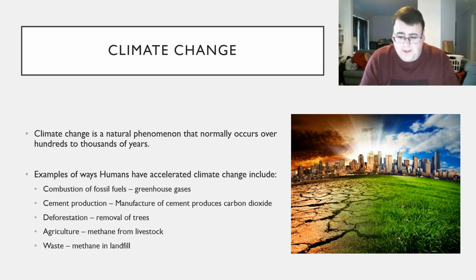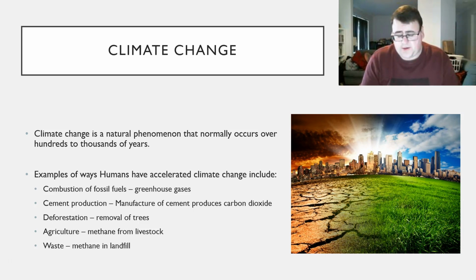Trees obviously take in carbon dioxide and turn it into oxygen, so they're removing carbon from the atmosphere. But if we take away those trees, we're not really increasing the amount of carbon dioxide in the atmosphere, we're just reducing the amount that's removed. So it still increases the percentage of carbon dioxide in the atmosphere.